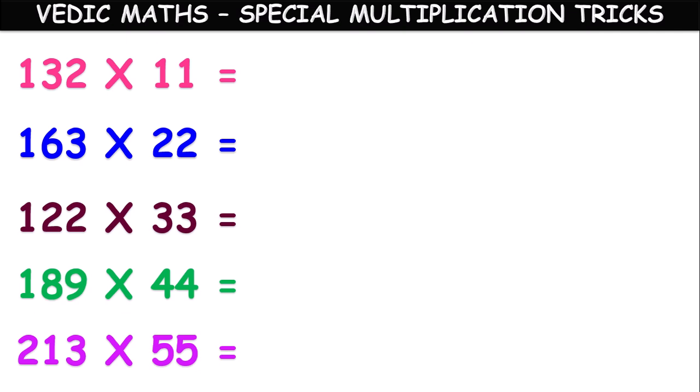Okay, children? So take some numbers by your own and try to multiply them with 66, 77, 88, 99 like that, and check your answer with the calculator or normal standard multiplication, and try to improve your skills. Try to improve your calculation speed.